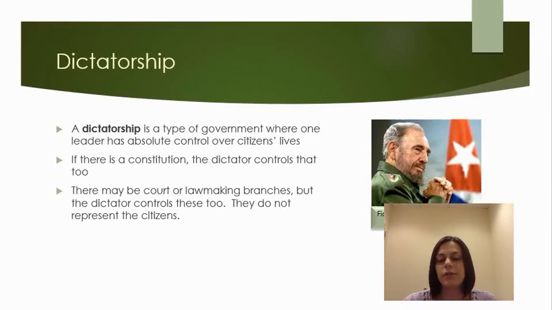Now, the other type of autocracy is a dictatorship, and this is when one person has control in the government and it's absolute control. Nobody else has any sort of say. The citizens really don't have any say in their government. There may be a constitution, but even still, that dictator, he or maybe she, has all that power. So there also could be courts and lawmaking systems, but once again, the dictator has all of that power.